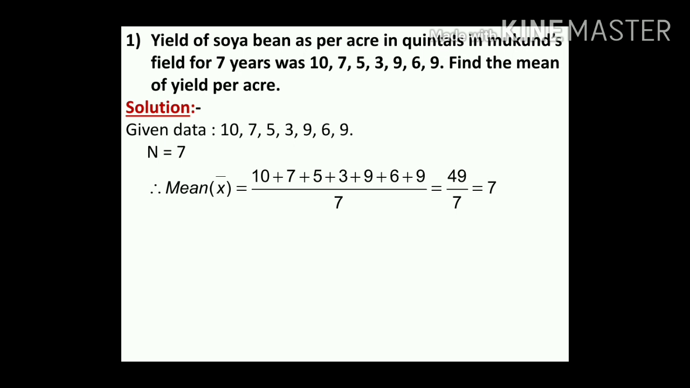So the average is what, children? 7. So the statement: mean yield per acre is 7 quintals. Okay. Now second question.